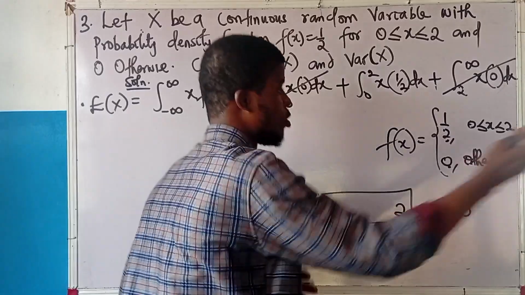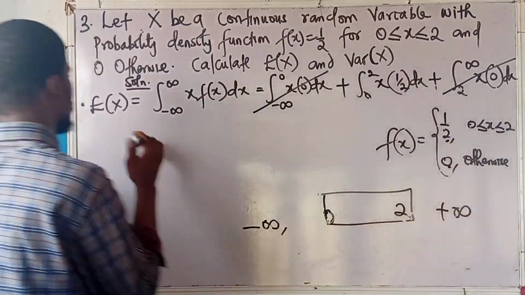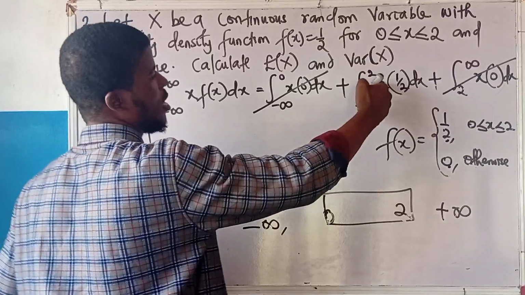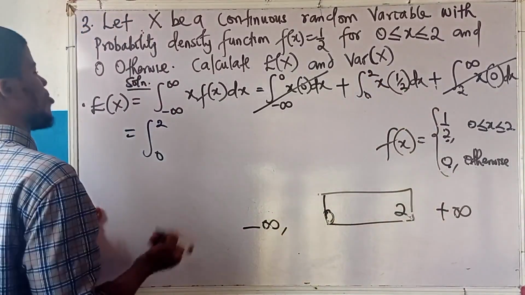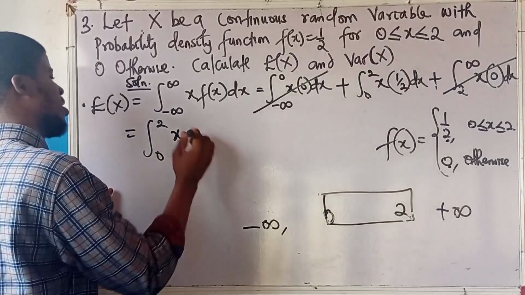So just go straight to this. Just do this one and you are there. So this is equal to the integral from 0 to 2 of x times 1 over 2. What's x times 1 over 2? It is x over 2. Wait, let me write it as x times 1 over 2.